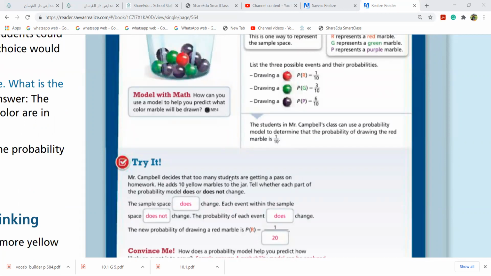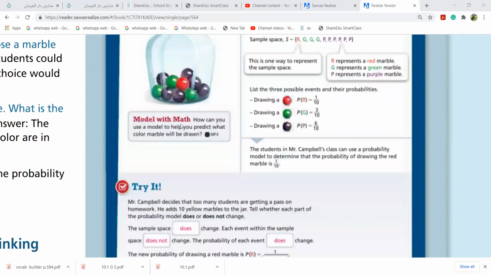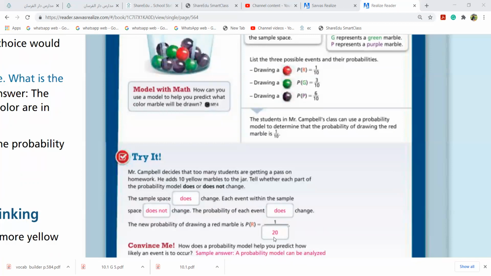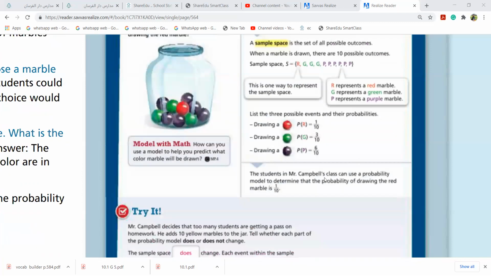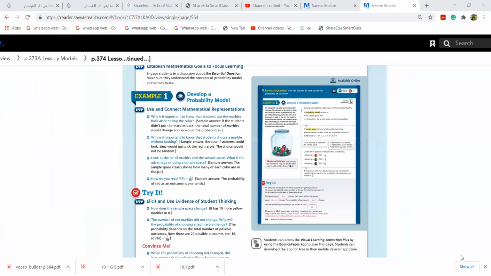Now tell me whether the probability changes. Yes, it changed. Why? Each event within the sample does not change. The green will remain 3. The purple will remain 6. But the denominator will change. The probability of each event does change, though the events do not. The probability of red is now 1 over 20. Before it was 1 over 10. So did you get this? Did you understand, girls? Yes.